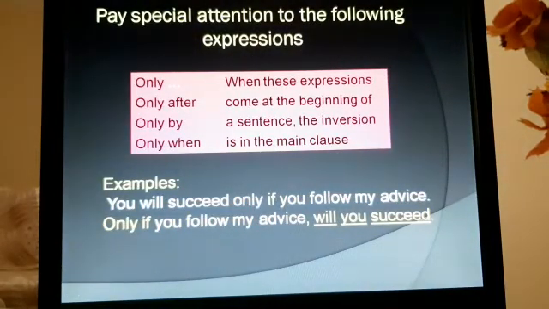Pay special attention to the following expressions: only, only after, only by, only when. When these expressions come at the beginning of a sentence, the inversion is in the main clause.